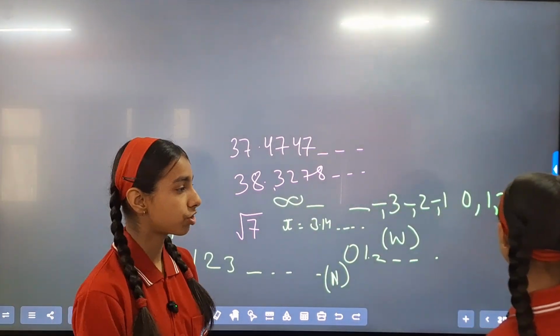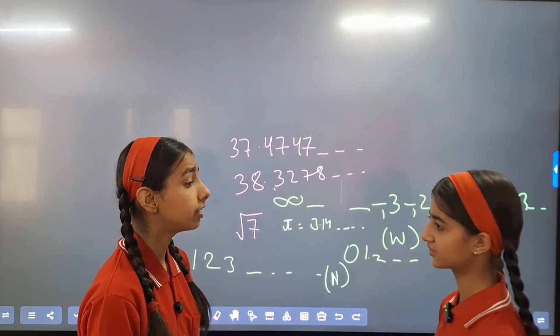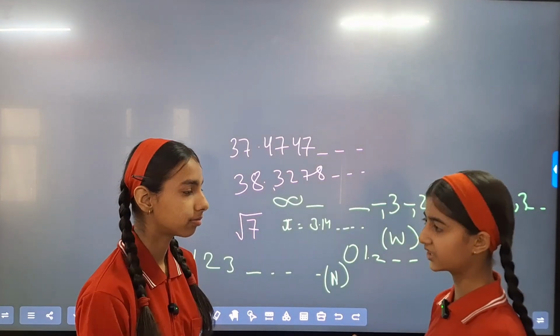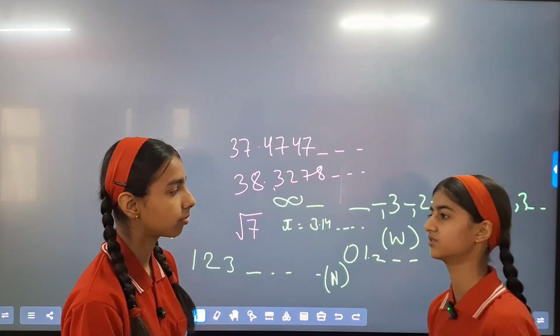May I ask you a question? Is 0 a positive number or a negative number? 0 is neither a negative number nor a positive number.